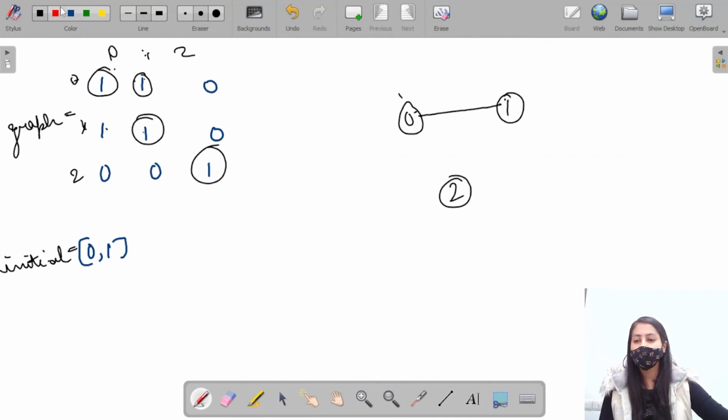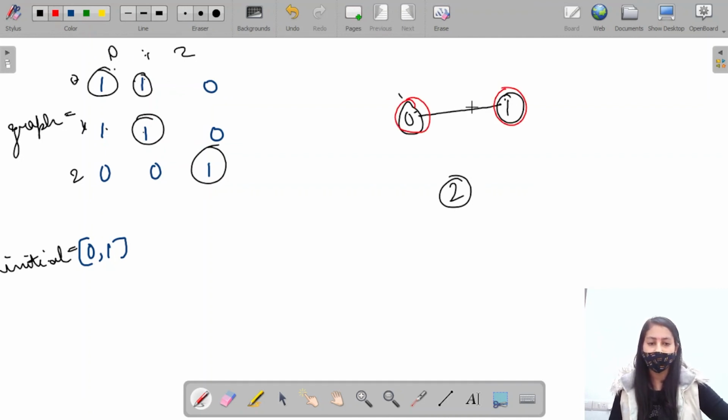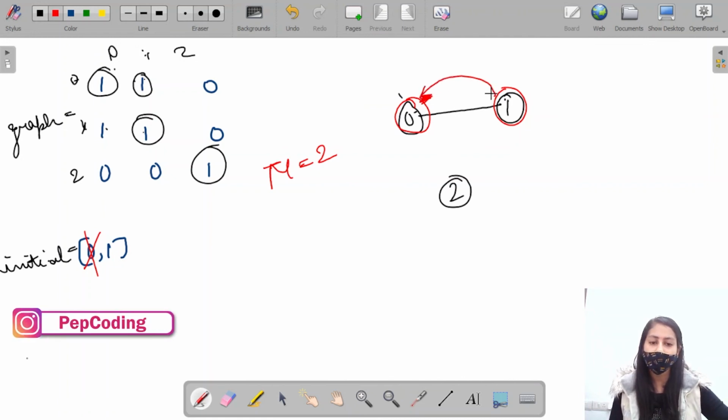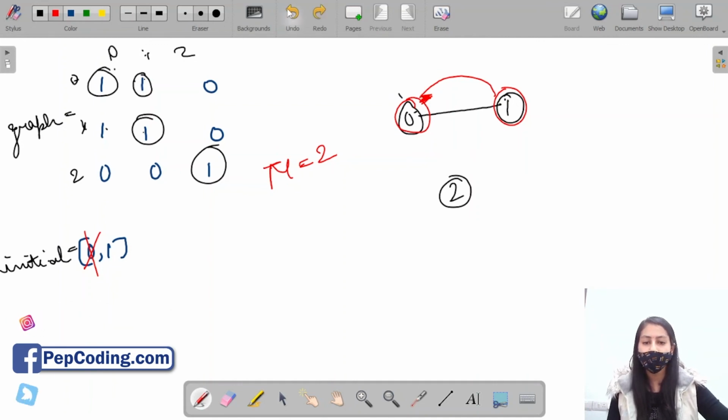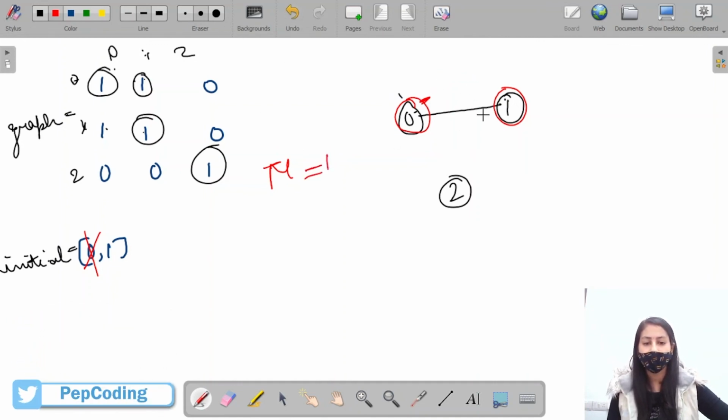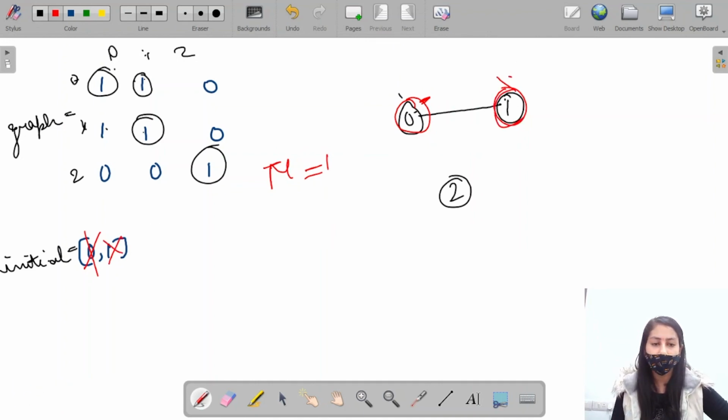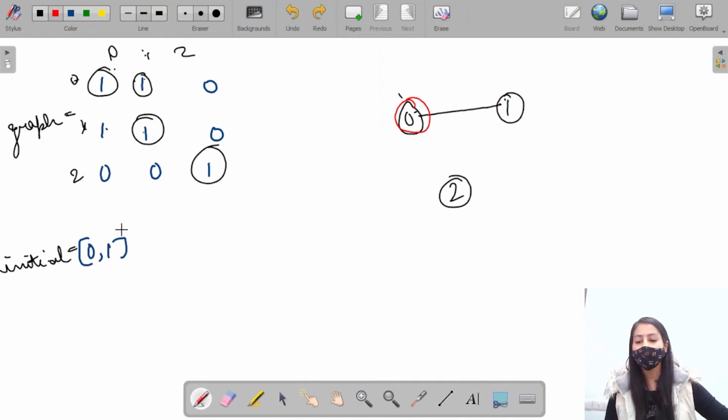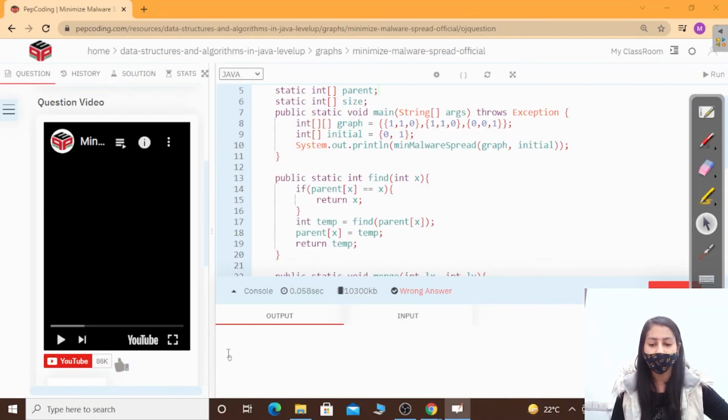So initially 0 and 1 are infected. If I remove 0 from this, then total number of infected nodes are 2, right? If I remove 0 from this, then 0 again becomes infected due to 1. If I remove 1 from this, then 1 again becomes infected due to 0. So I can't remove any of the nodes. None of the removal of any of the nodes is giving me any benefit. So I will choose the node with the smallest index. So the answer should be 0, right? So it is giving me the correct answer, that is 0.